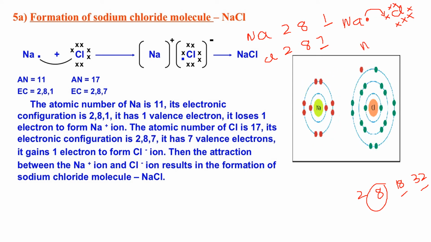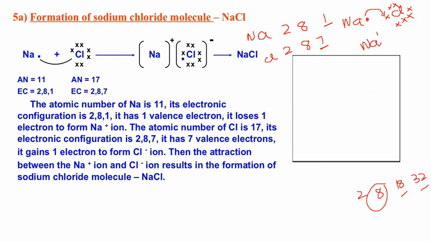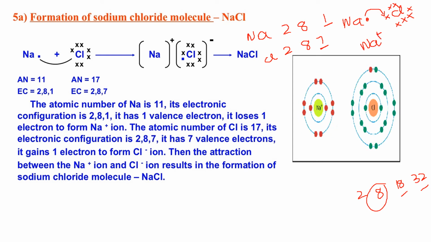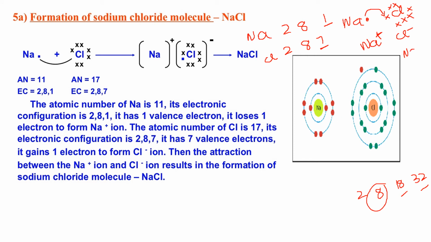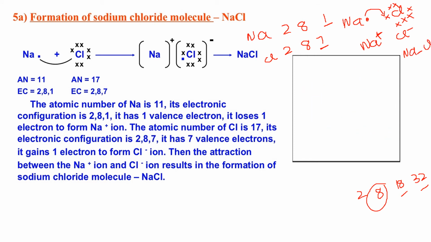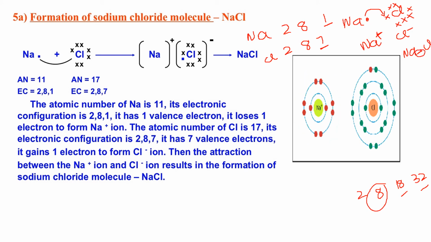So it becomes Na plus, because it loses its 1 electron, so it becomes plus. Whereas chlorine is gaining 1 electron, so it becomes minus. So the bond formed between sodium and chloride, Na and Cl, this bond is called an ionic bond. So how will you define ionic bond? That is the transfer of electron from a metal to a non-metal.